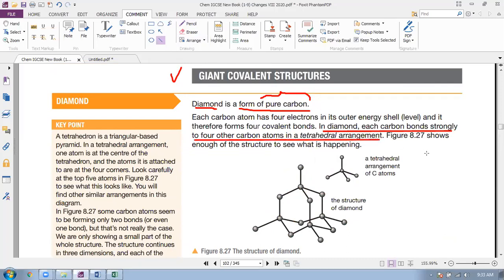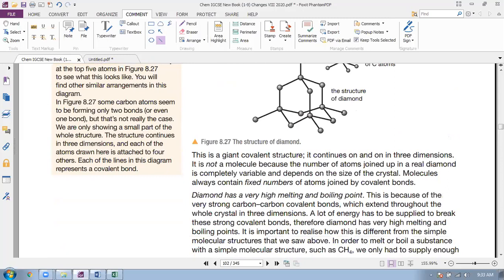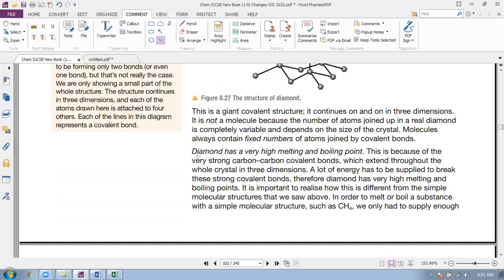There is no electron free in its structure, and that's why diamond does not conduct electricity. And it has high melting and boiling points because strong covalent bonds are present between carbons, and many carbons together make the structure stronger. That's why diamond has very high melting and boiling point, and it is considered the hardest substance in the world.